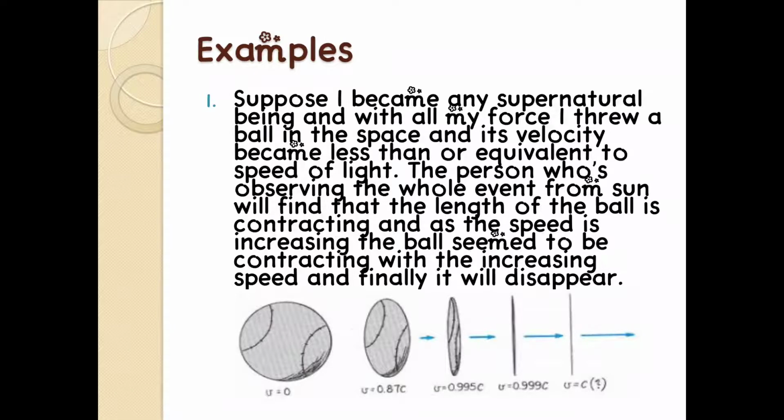Okay, so basically the ball at speed 0 will be in its initial dimensions, and when its velocity is equal to 0.87 c, it will contract, and then it will contract further as the speed increases.